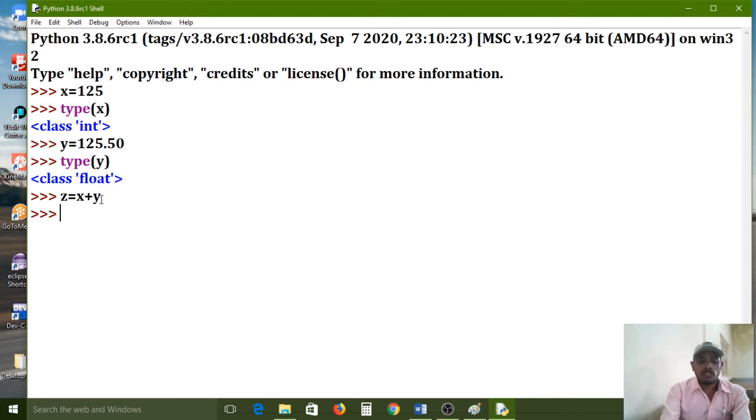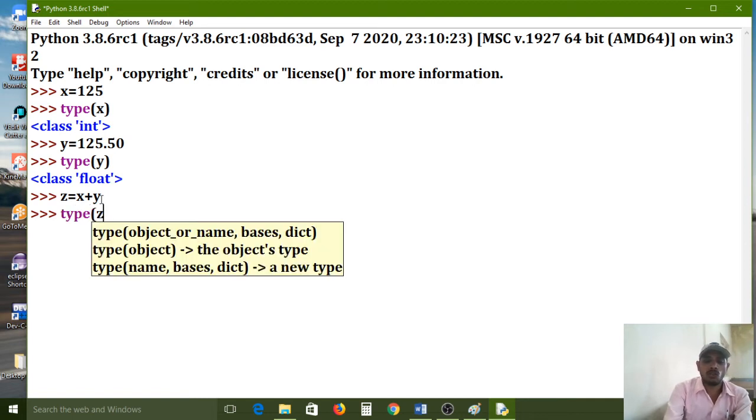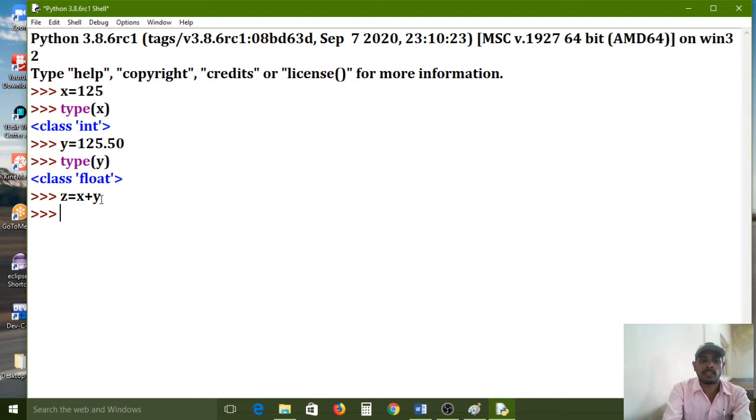Now for the type function I am using it to know the z data type. First I want to know about the result z. So z value is what? 250.5. So z variable is also maintaining float values. So z variable data type is also float. Here we clearly understand, na? Z variable, if any variable maintains a fraction part, the data type is related to float data type.